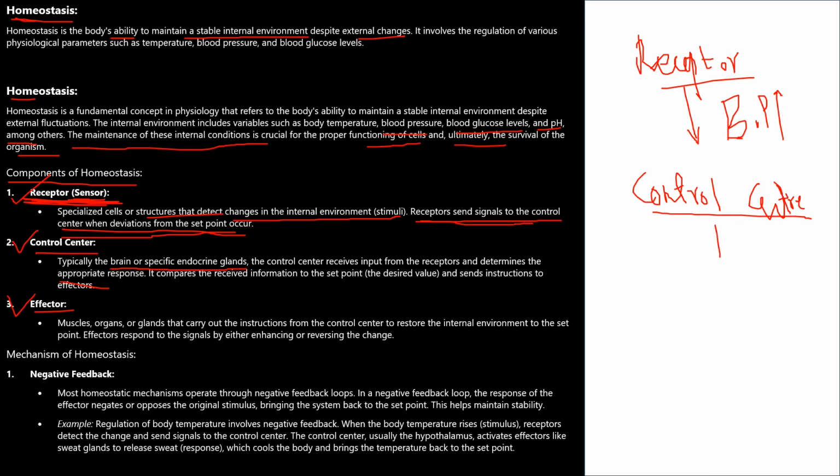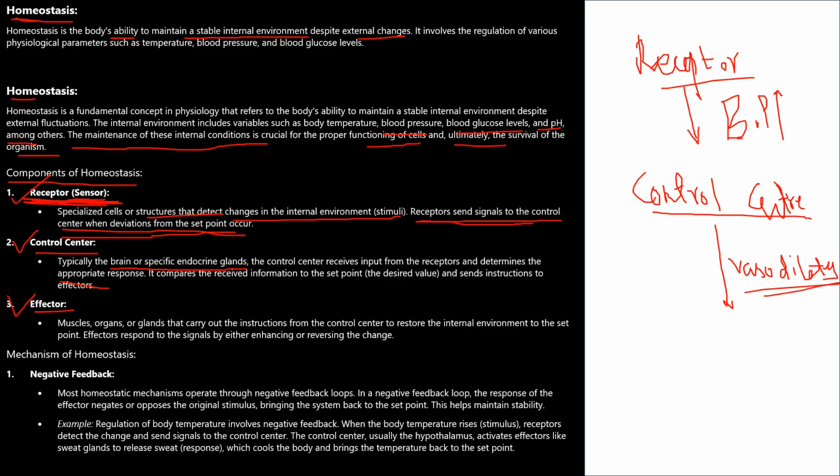So the control center releases some vasodilators. Vasodilators dilate or widen the blood vessels.